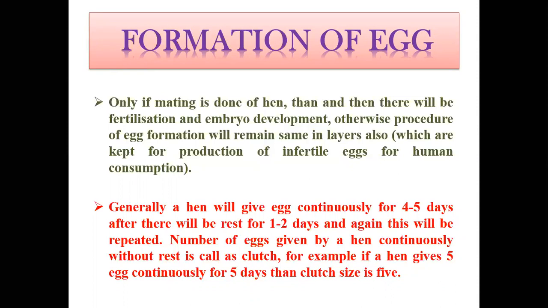Clutch size means the number of eggs produced by a hen continuously. Suppose one hen has produced 5 eggs on five consecutive days. So the clutch size is called 5. After 5 days there will be a rest period of either 1 to 2 days, and again there will be starting of egg production. So it is called clutch size.